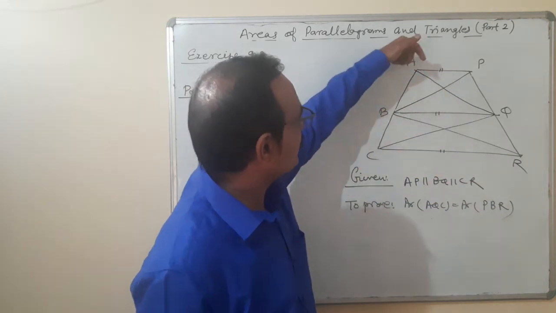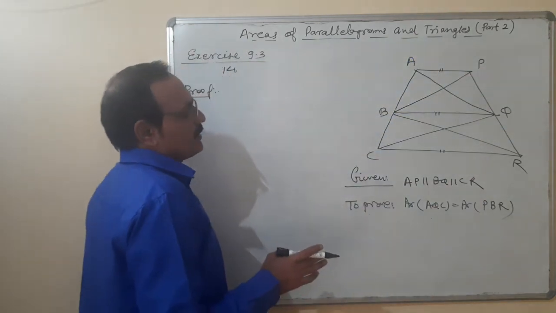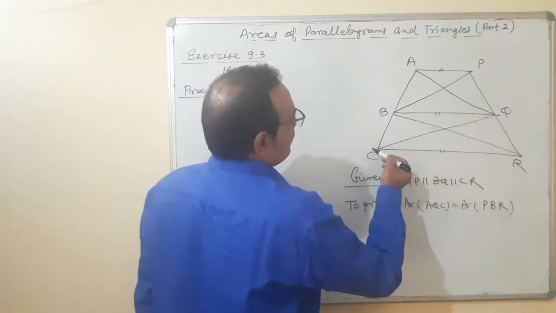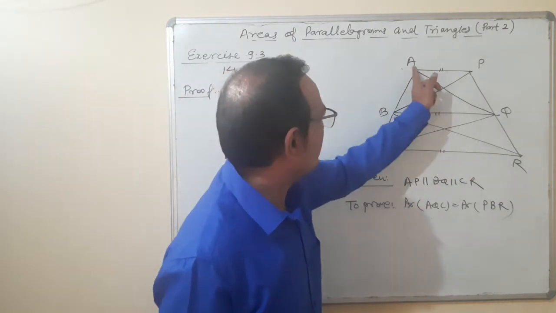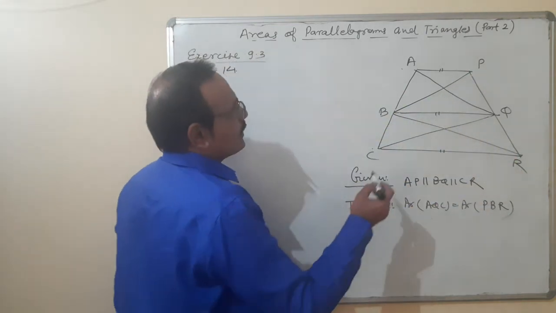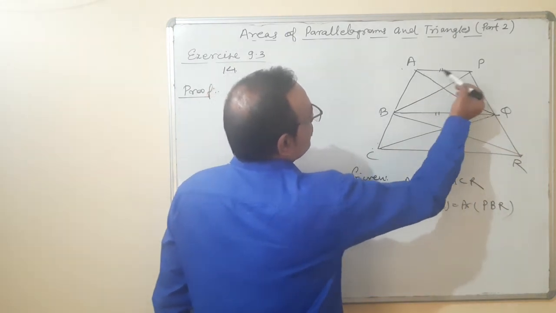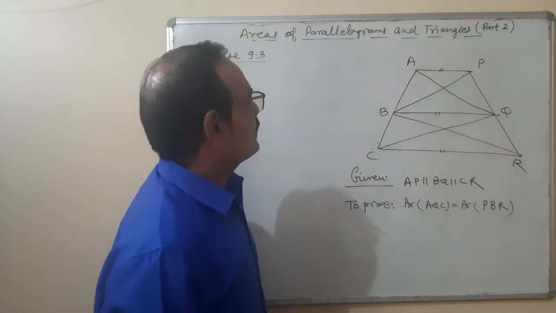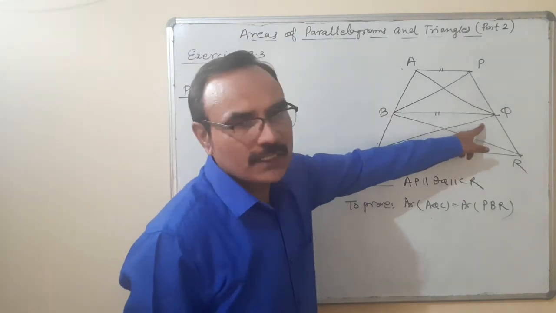Better to take AP as the common base, because we are proving that AQC and PBR... No, BQ is the correct one.